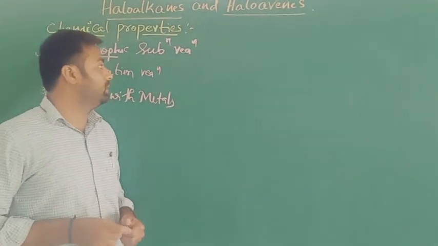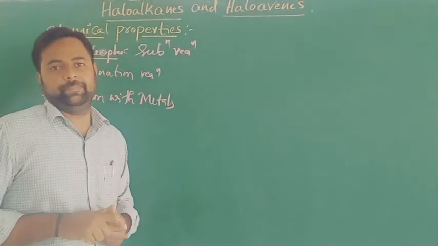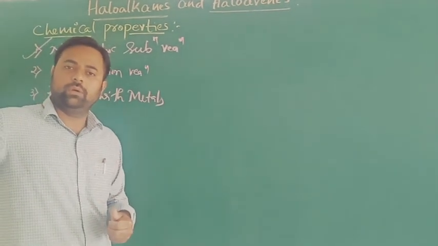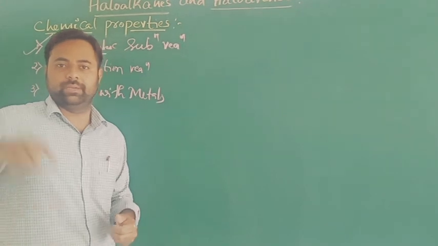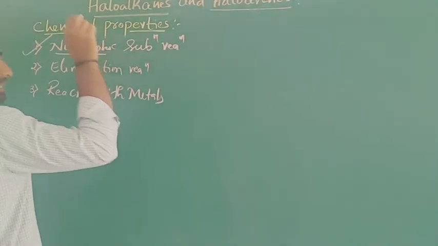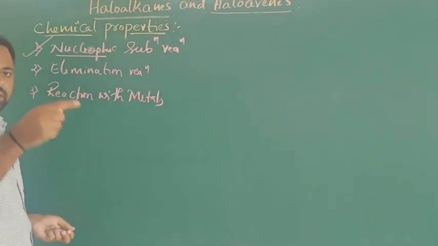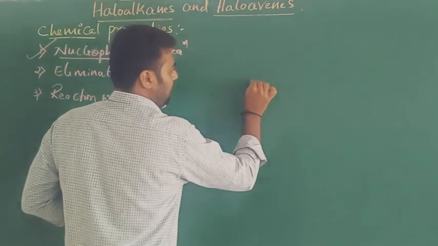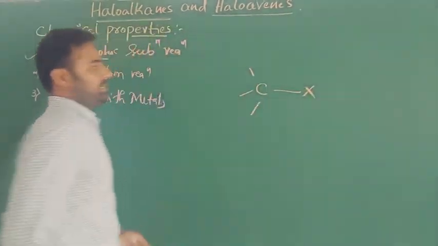Nucleophile, as you all know, is a negatively charged species or electron-rich species which is going to attack on an electrophilic center, or where positive charge is present. So here, the alkyl halide is involved in the nucleophilic substitution reaction, right? For example, this is the alkyl halide.